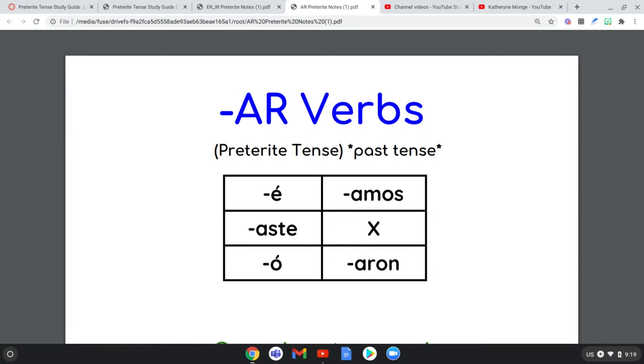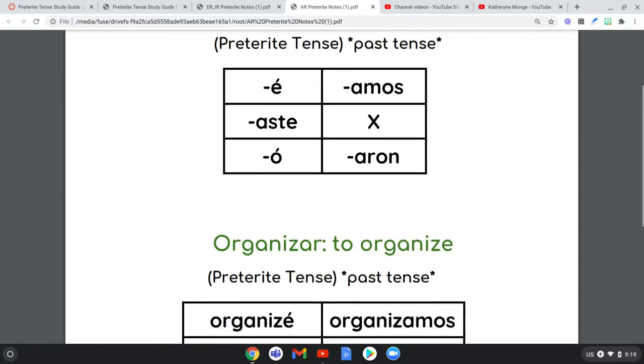If it's an AR verb, and it's just a basic, regular, non-special verb, like usual, you change your ending by taking off the AR in this case, putting an E with an accent mark for yourself, aste for tú, o with an accent mark for one individual, amos for nosotros, and aron for lots of people: ellos, ellas, ustedes, whoever it is. We don't do vosotros, so ignore that one.